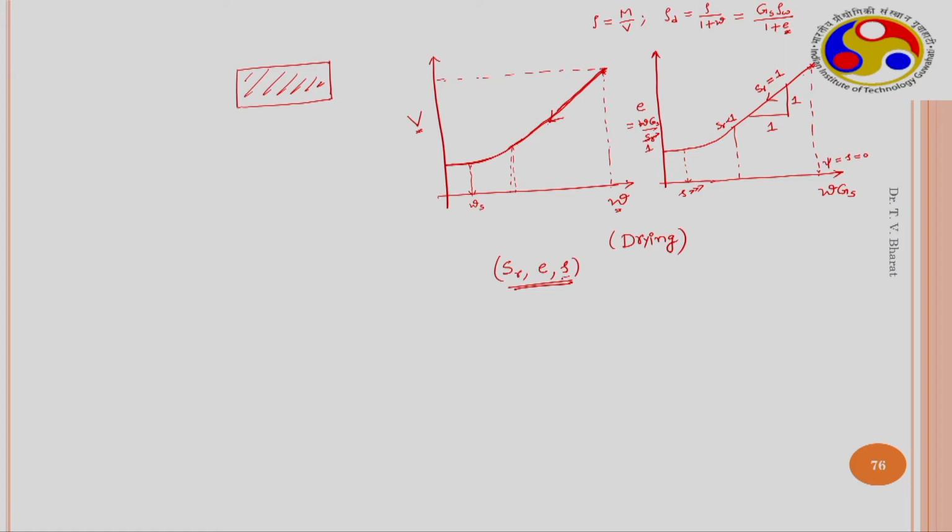When the suction is increased, the volume may be decreasing and the degree of saturation may be decreasing. So, similarly these 3 parameters are dependent on each other. So, to understand the soil behavior, we need to conduct the tests under controlled environment by controlling suction, and see how these parameters are changing. This is what needs to be done.